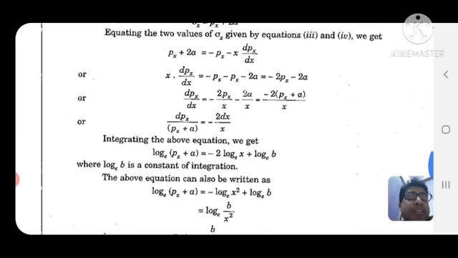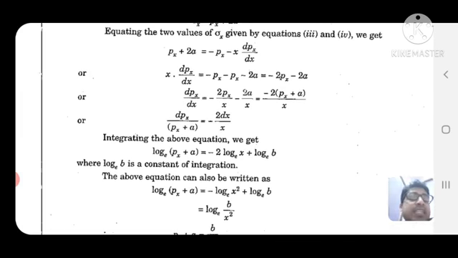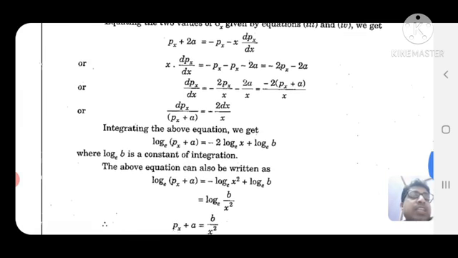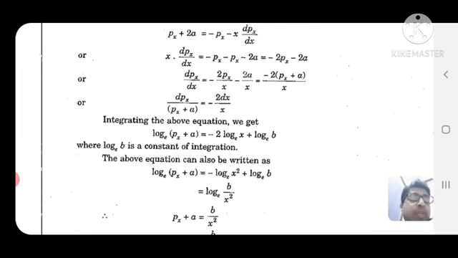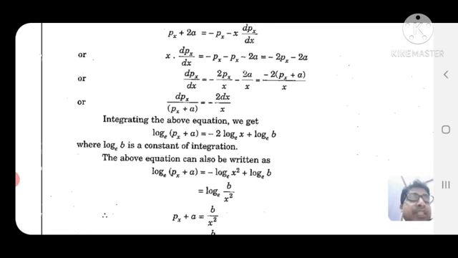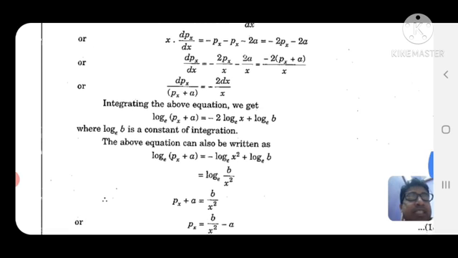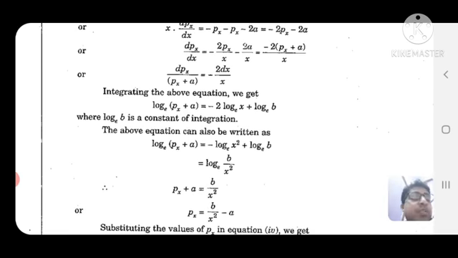So x dpx by dx is equal to minus px minus 2a minus px, that is minus 2px minus 2a. So dpx by dx is equal to minus 2px by x minus 2a by x, equal to minus 2 into (px plus a) divided by x. So you may write dpx divided by (px plus a) is equal to minus 2 dx by x.